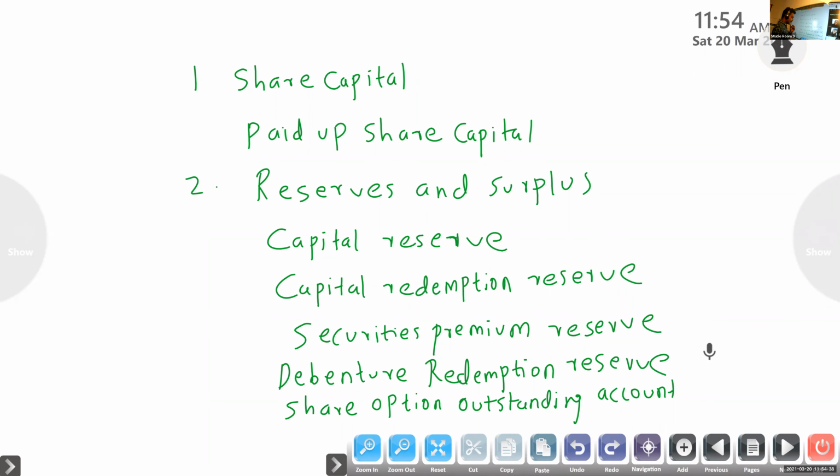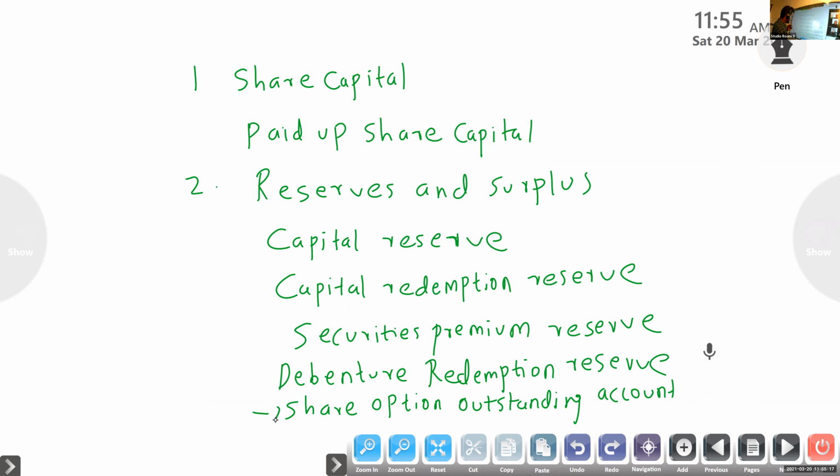For that purpose, we are keeping a reserve, because we are offering the shares at a price less than the face value, less than the market value. We are giving an option to the employees. It is related to the employee compensation scheme. See, this you have to remember. This is under reserves and surplus, because for other items they will give the word reserve, but the share option outstanding account also comes under reserves.